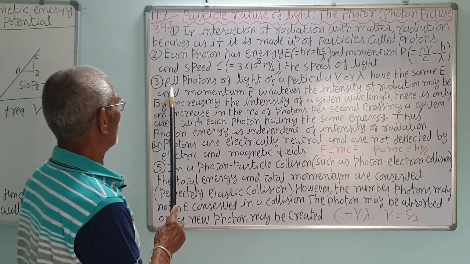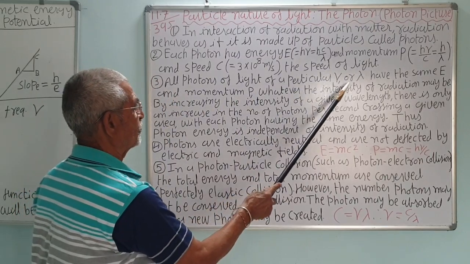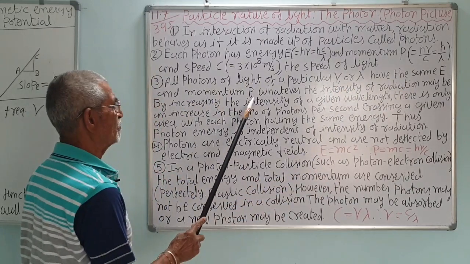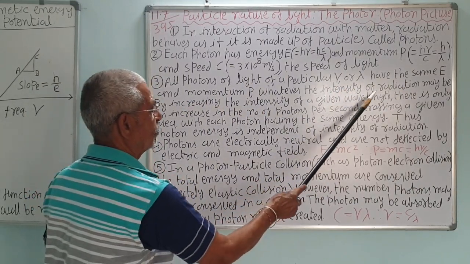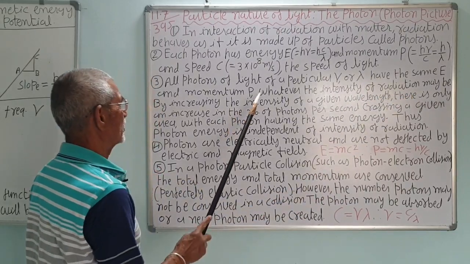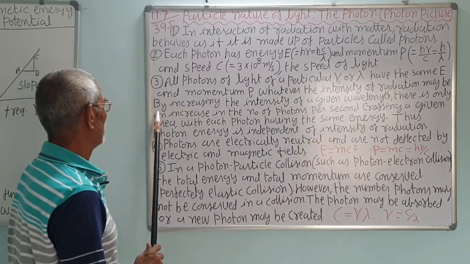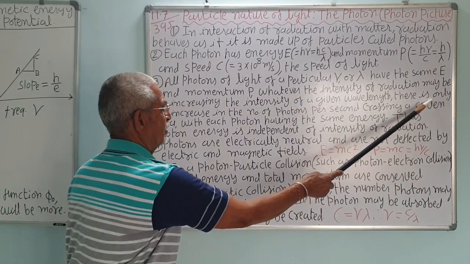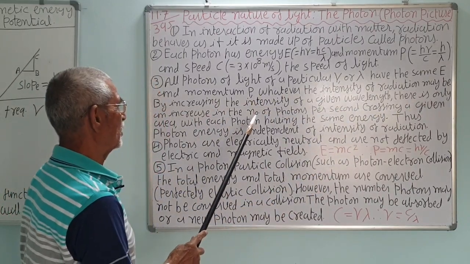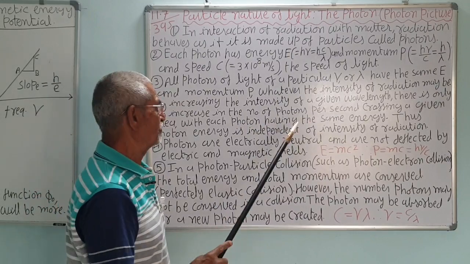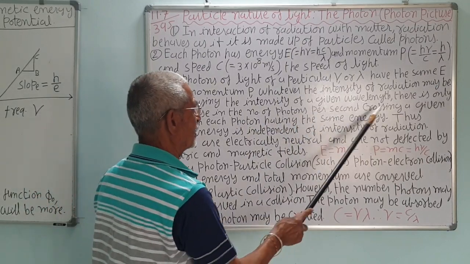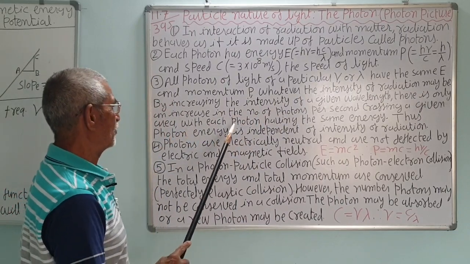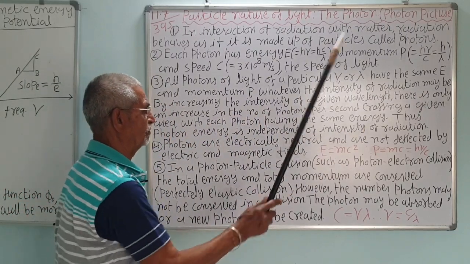And all photons of light of a particular frequency or wavelength have the same energy and momentum P, whatever the intensity of radiation may be. It does not depend upon the intensity. By increasing the intensity of a given wavelength, there is only an increase in the number of photons per second crossing a given area, with each photon having the same energy.